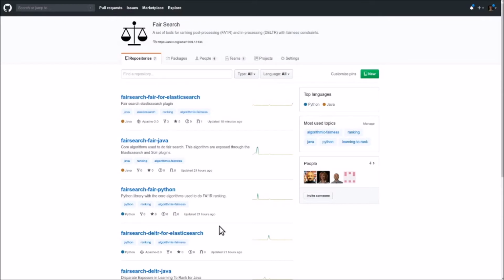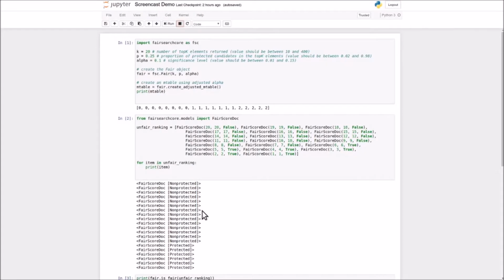Now let me show you the main functionality of this package here. So the algorithm is based on 3 parameters. They are called K, which is the length of the ranking. P is the minimum proportion of protected candidates. So we have 2 groups in this setting. One is protected and the other one is non-protected. And this P reflects how big a proportion of protected items I want to see in these K elements. And then we have alpha, which is the significance level, because the fair algorithm is based on a statistical test and it needs a significance level.